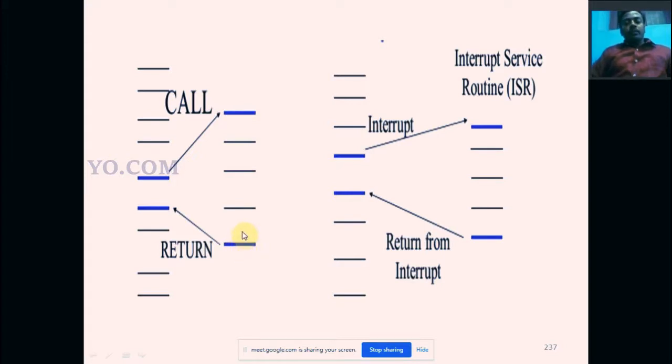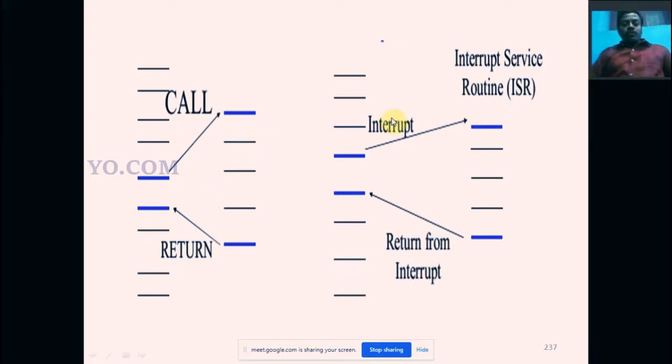While the processor executes the return instruction, it jumps to the next instruction after the call instruction. So this is a subroutine.